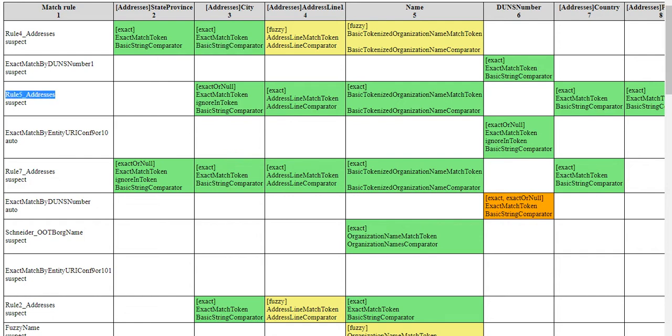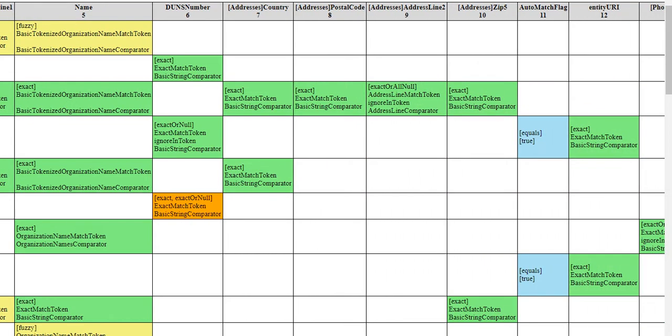Similarly, see this another rule for address: here city, address line one, name, all are exact. And if I go to the right side, see not only city and state, it also comes up with country, postal code, address line 2, ZIP, all are exact. And address line 1 is also exact, as well as all the nulls, meaning null is also accepted.